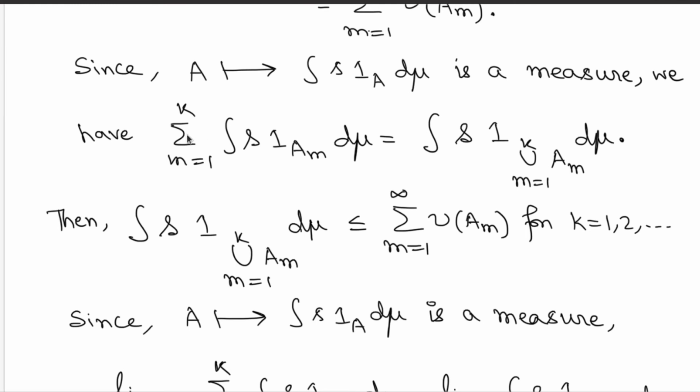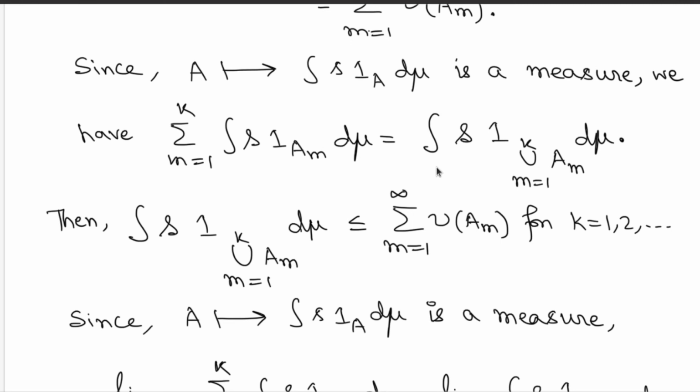Great. So what you have now just proved is that the integration of s times indicator of these sets is dominated from above by some quantity which is independent of k. Again, this quantity on the right hand side is a positive real number or plus infinity.